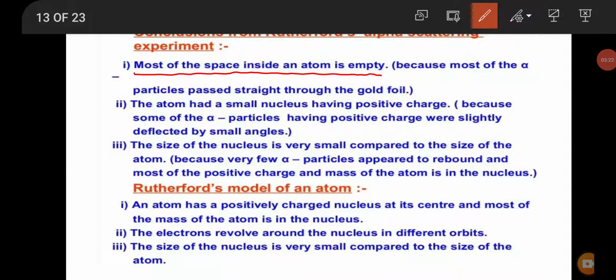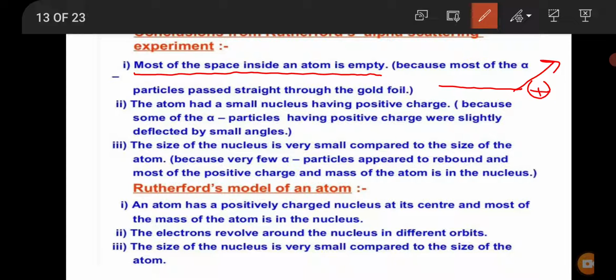Second conclusion: the atom has a small nucleus having a positive charge. Why? Because some of the alpha particles undergo small deflection. Alpha particles are also positively charged, and when they move near a positively charged center, they will deflect or move away.